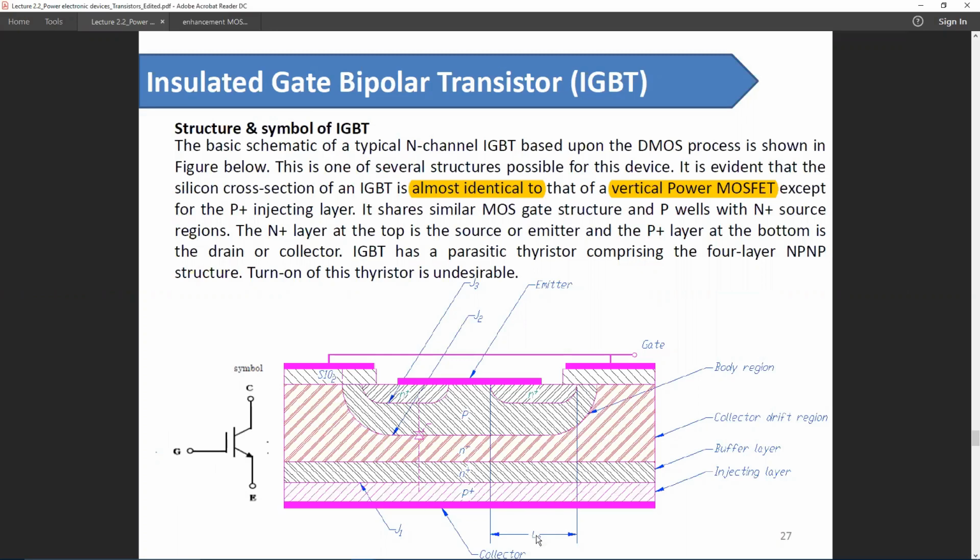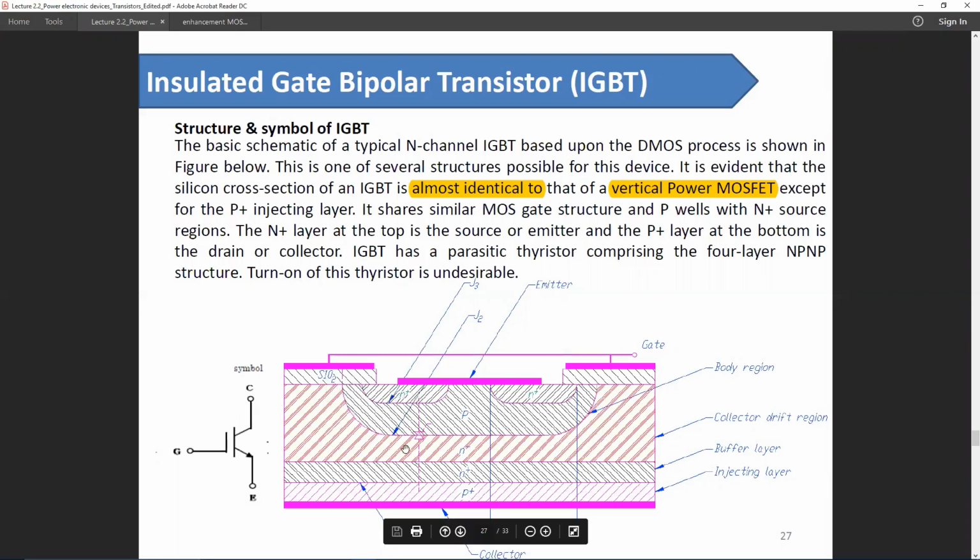So here is an upside down diagram of an IGBT. Here is an emitter. So emitter should be kept at a lower voltage. The collector voltage should be higher, and we have to provide a gate voltage with respect to emitter. If we provide a positive gate voltage, these two portions will be connected through a negative channel or N-type material.